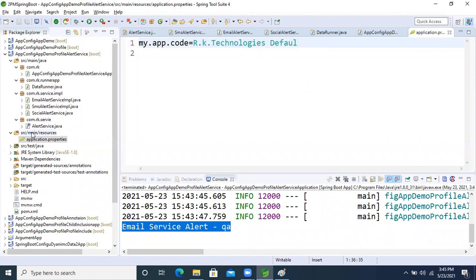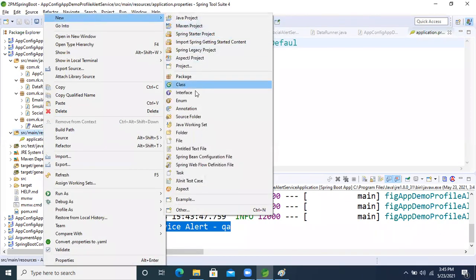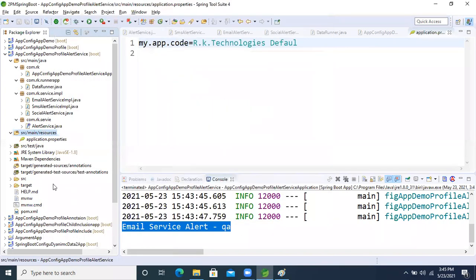Now one more profile I'm creating, for the QA environment. For that I'm creating one more file. One minute, I want to show one thing. One property is there, and I'm taking this key.